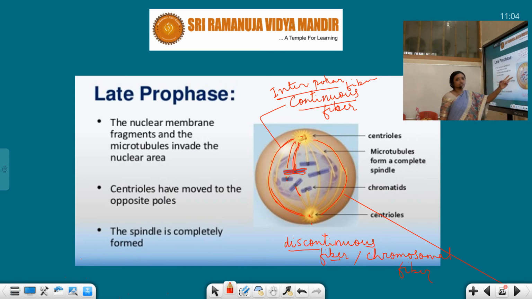So two types of fiber we are observing. One fiber is coming from this pole to this pole, and it is not attached with the chromosome. But there are some fibers which are attached with the centromere of the chromosome. The fibers which are attached with the centromere, we call them discontinuous fiber or chromosomal fiber, and the continuous ones are interpolar fibers. So two types of fibers are formed, and chromosomes are attached to them.